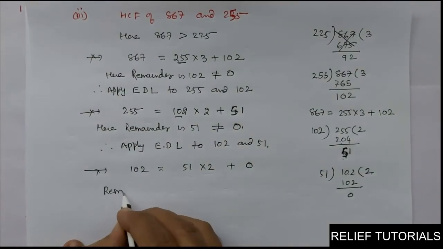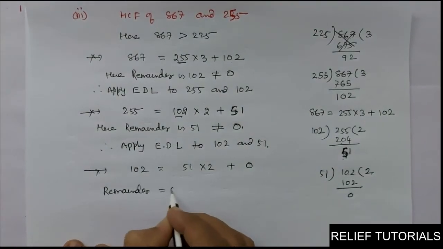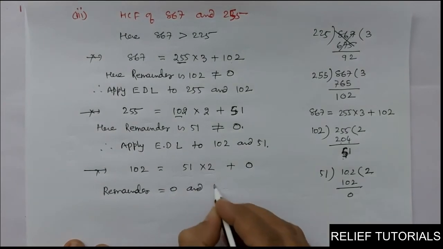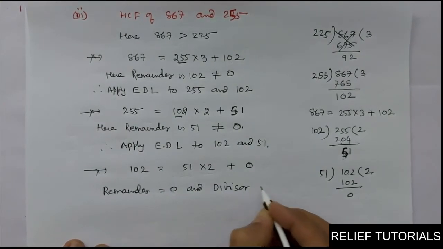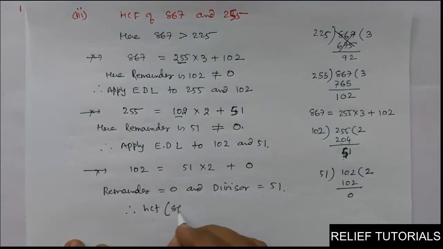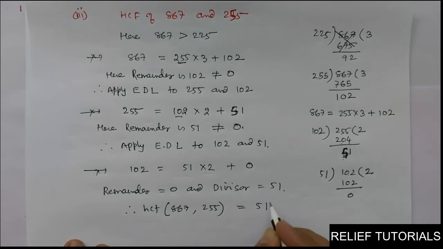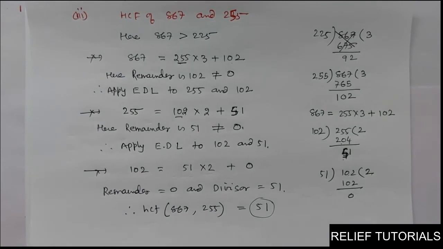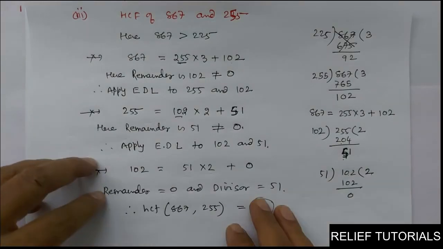So the remainder is 0 and the divisor is equal to 51. So therefore HCF of 867 and 255 is equal to 51. So 51 is the largest number which can divide both these given numbers. Have you got it, friends? How do you find HCF by Euclid division lemma? So this is question number 2.